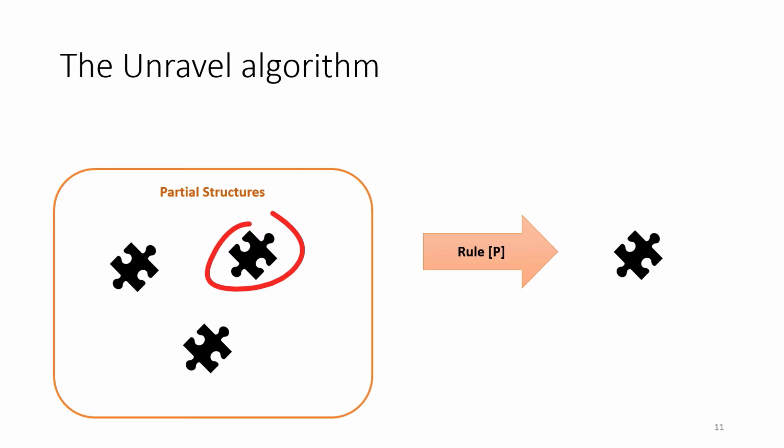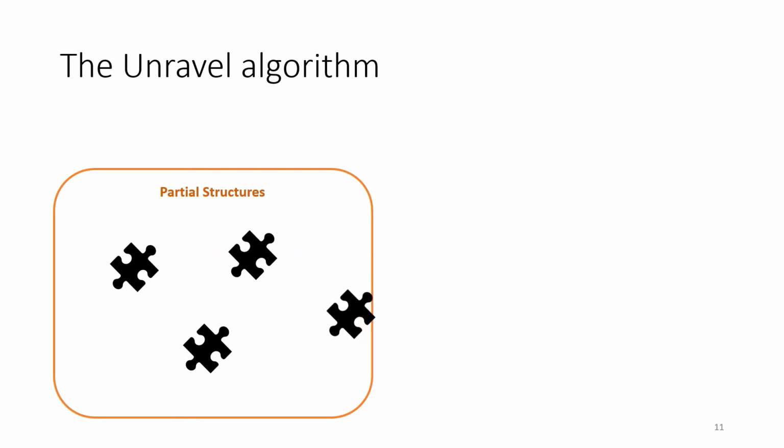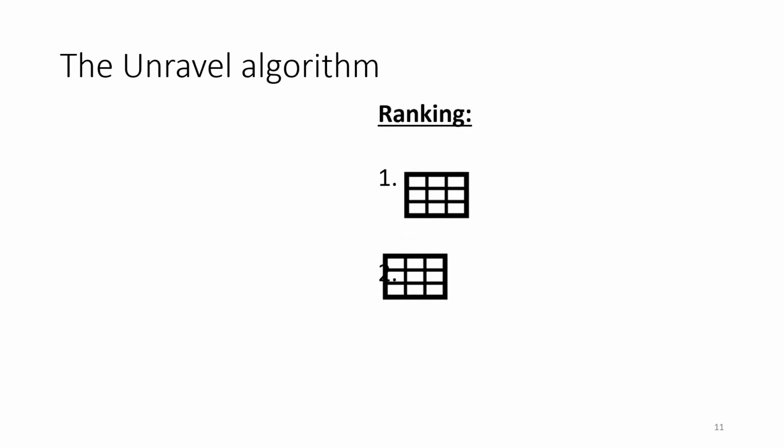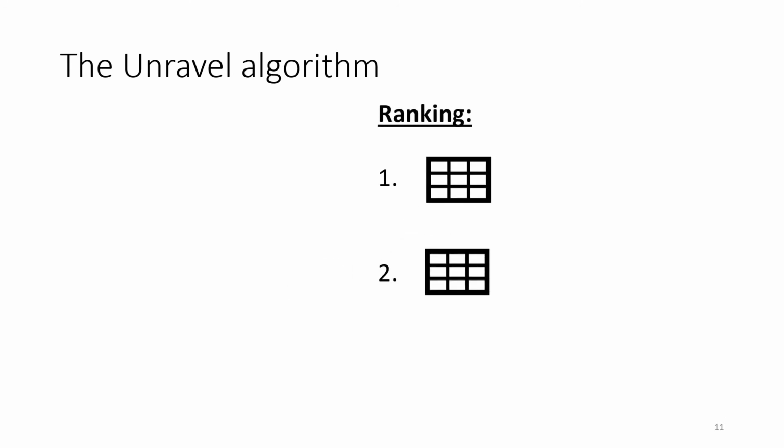By applying the learned rule to the partial structure, a new partial structure is obtained, and the algorithm adds this new partial structure to the collection. This process is repeated until no new rules can be learned. At this point, the algorithm merges partial structures into tables, ranks the resulting tables, and returns the top-N results to the user.